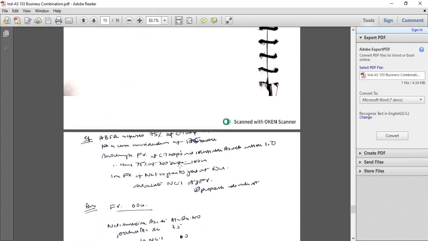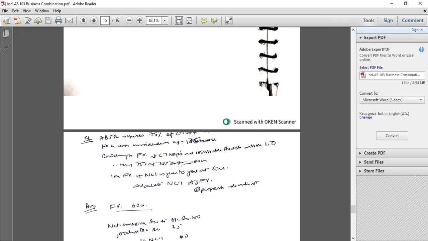ABSPL acquires 75% of CT Corp for a cash consideration of 175 crore. Accordingly, fair value of CT Corp's net identifiable assets will be 200 crores, and 75% of 200 crores is 150 crore. If fair value of NCI is given at 60 crore, calculate NCI at fair value and proportionate cost method. At fair value, the net identifiable assets is 200, account debit to NCI.